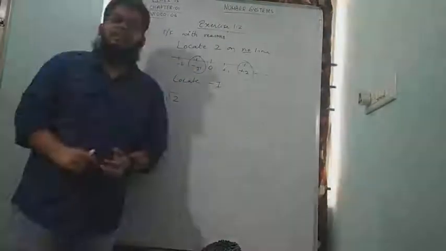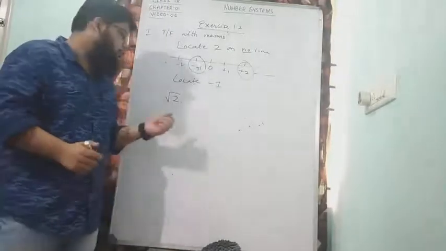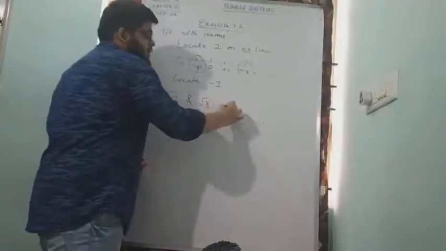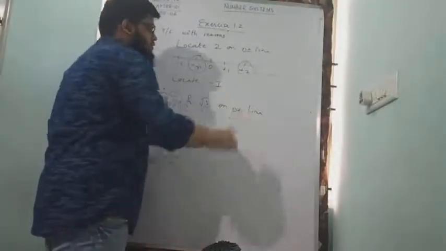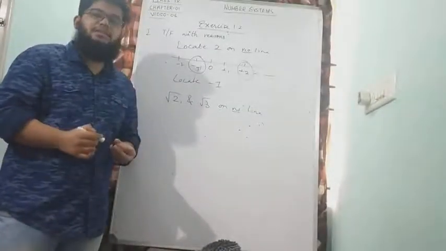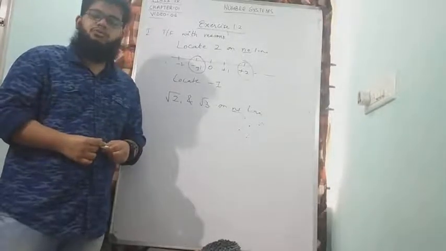And in tomorrow's class, before we move on to the exercise questions, we'll learn how to locate numbers such as √2 and √3 on the number line. And then we'll move on to the exercise. So for today's class, we have learned what real numbers are again in detail. We have also solved some true or false questions.